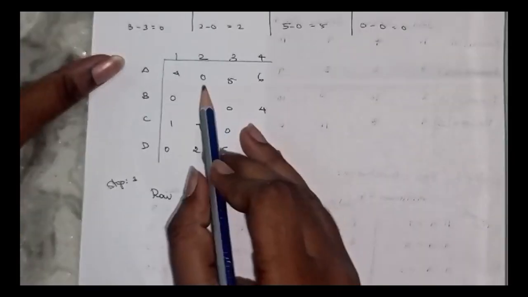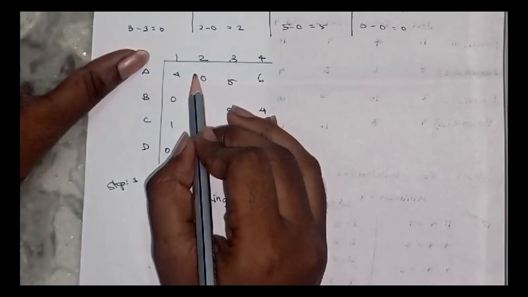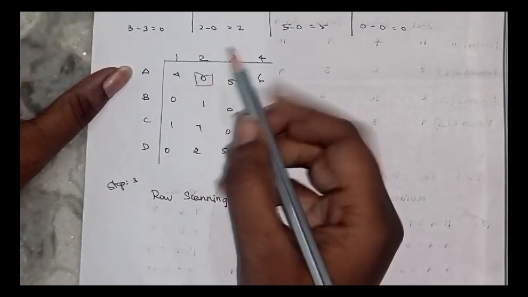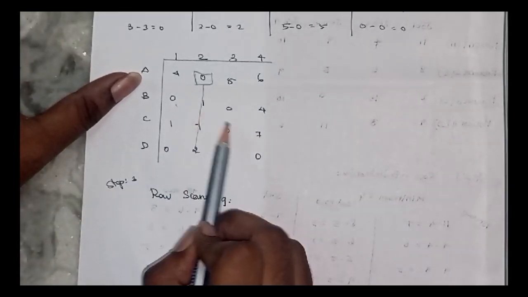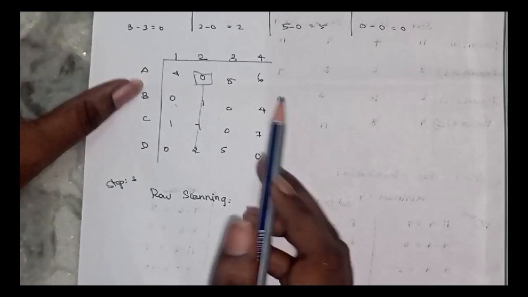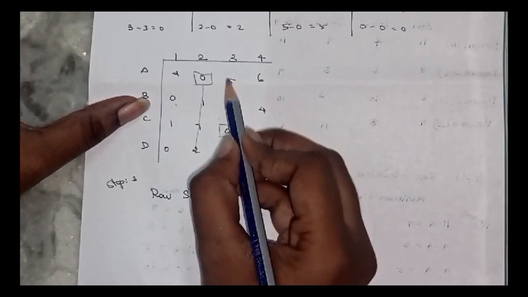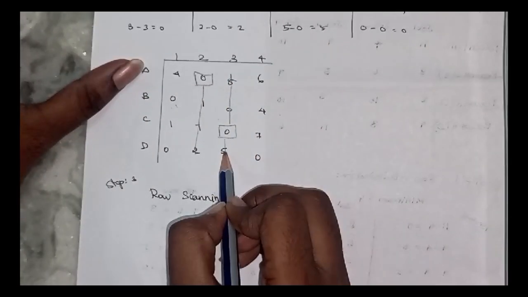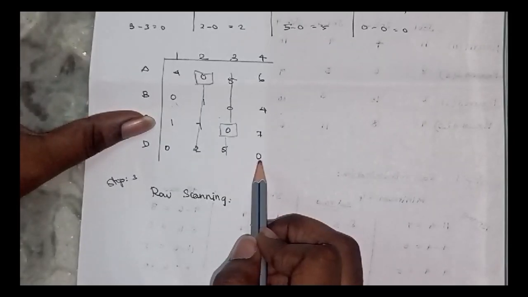In the first row we have a single zero in the second column, so we strike out the second column. In the second row we have two zeros, so we skip it. In the third row we have a zero in the third column, so we strike out the third column. In the last row we have two zeros, so we skip this step.